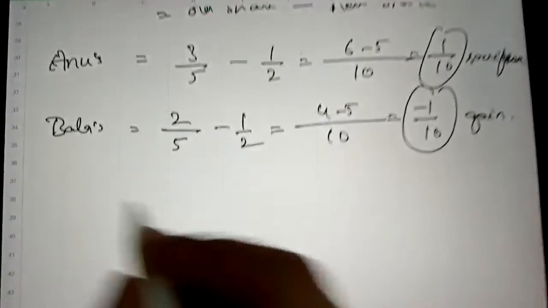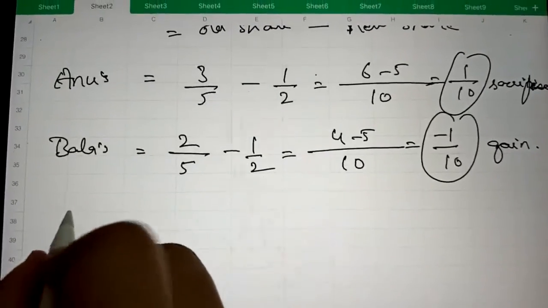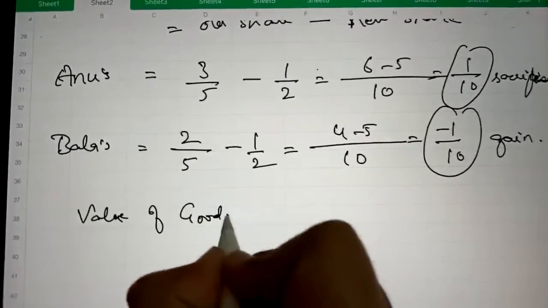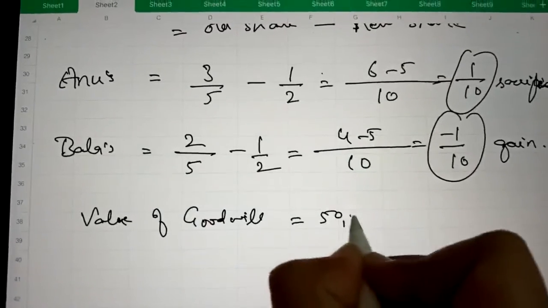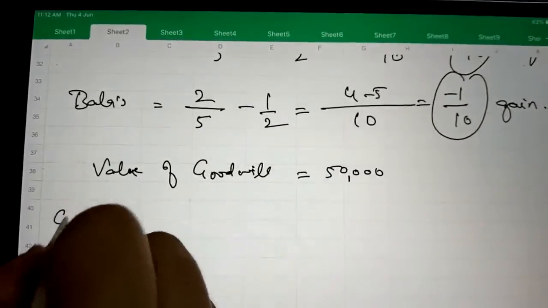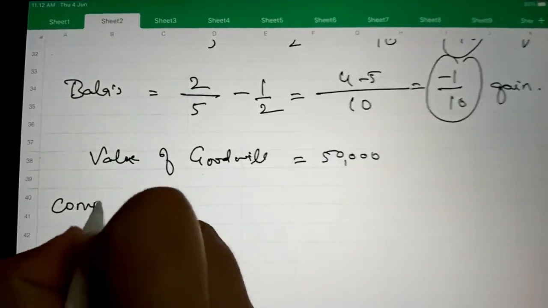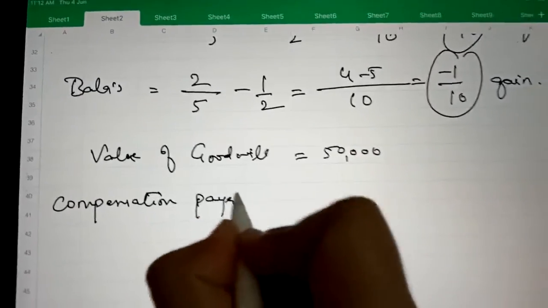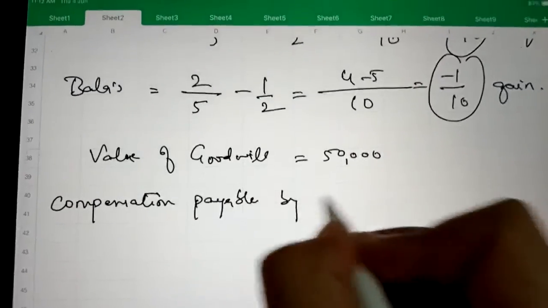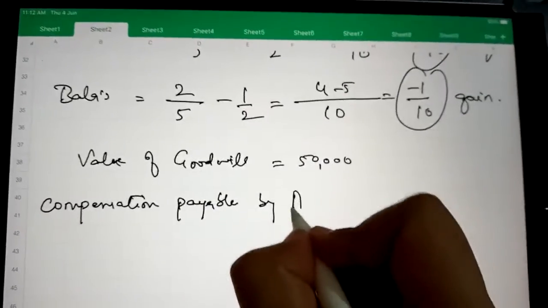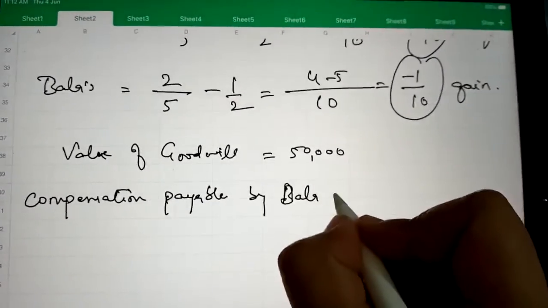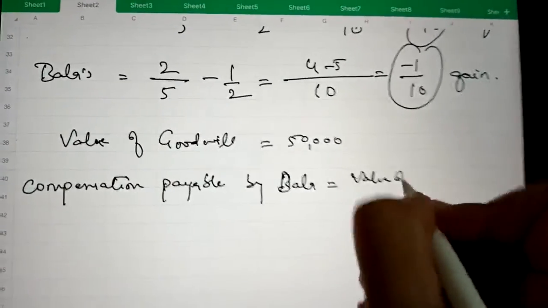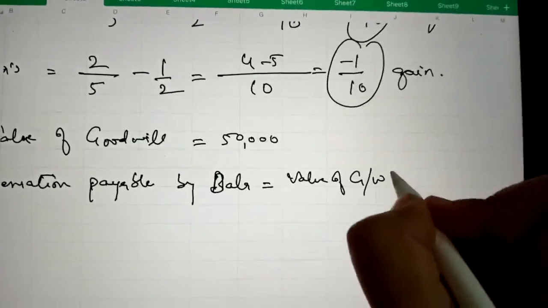And the value of goodwill is given, rupees 50,000, and the compensation payable by the gaining partner can be calculated. Compensation payable by the gaining partner, Bala, is the value of goodwill multiplied with his gaining share.